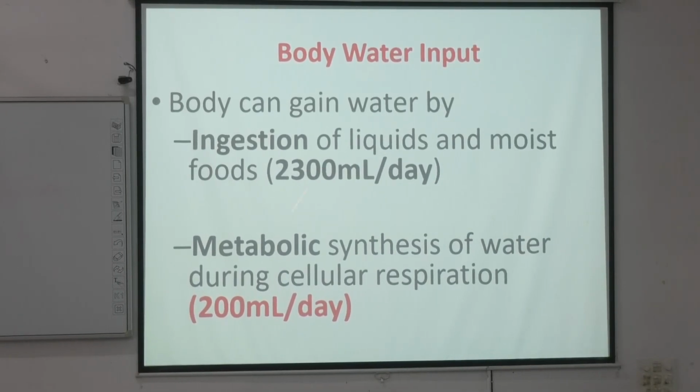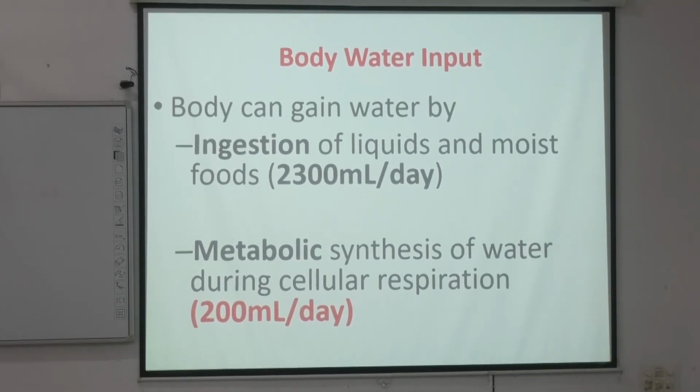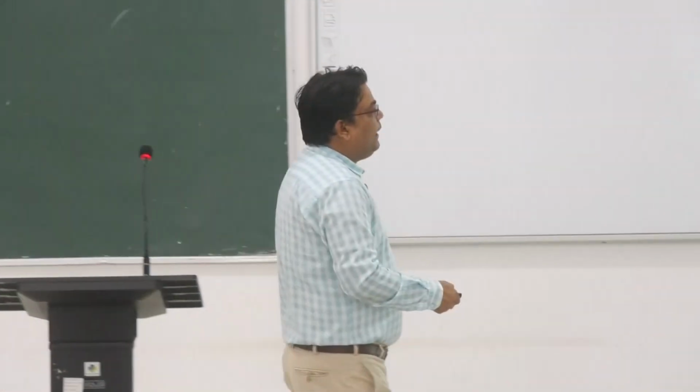So the overall quantity is 2500 ml. This is input.